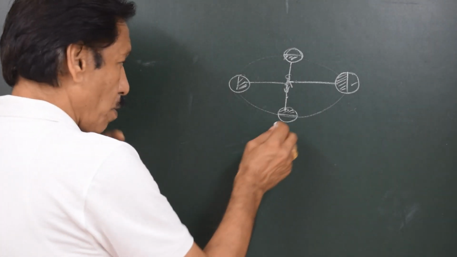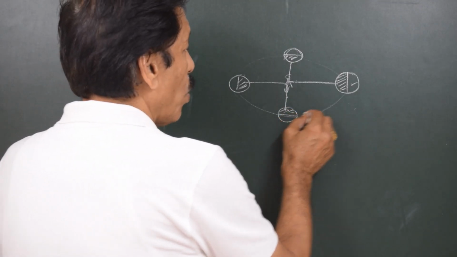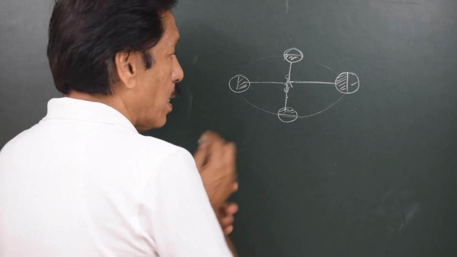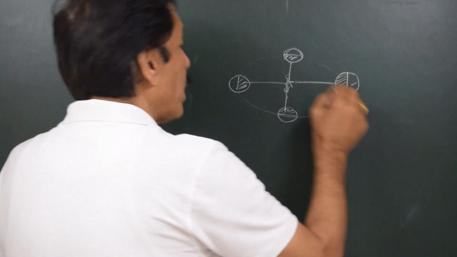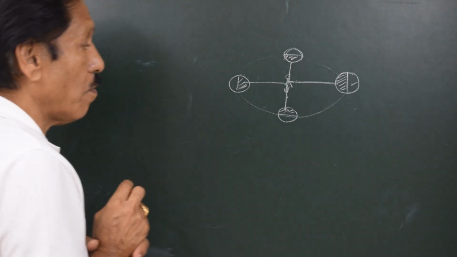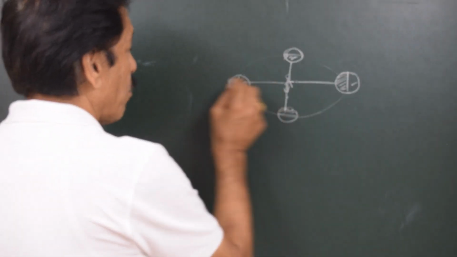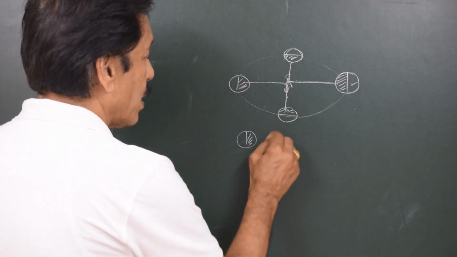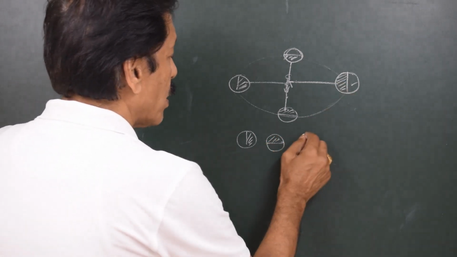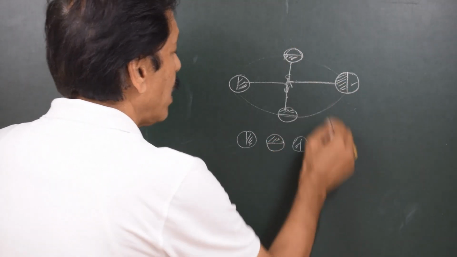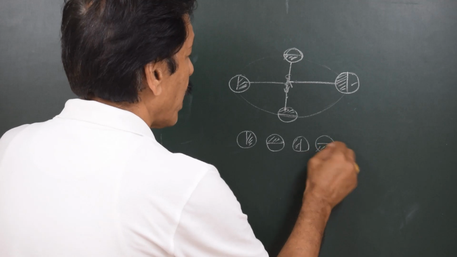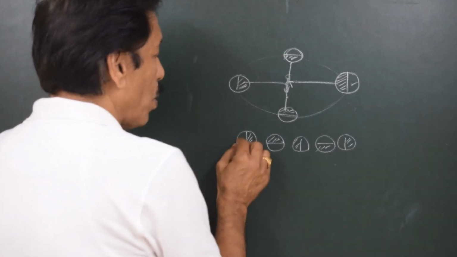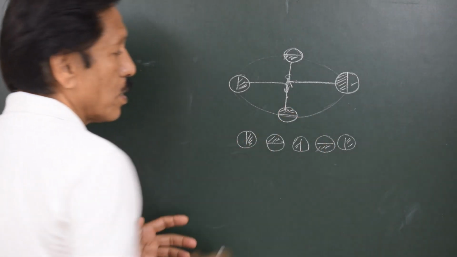If you closely observe, you will find that as the balloon completes a revolution around the boy, the balloon has also completed a cycle of rotation. For example, if you start from here, the balloon is like this, then like this, then like this, and then like this, and once again the balloon is like this, which means that in this cycle the balloon also has rotated once on its axis.